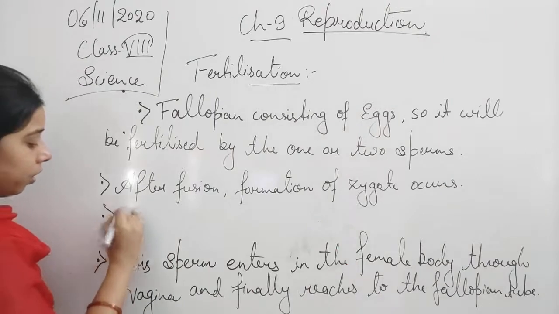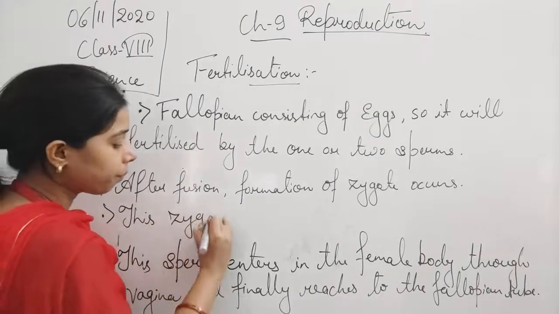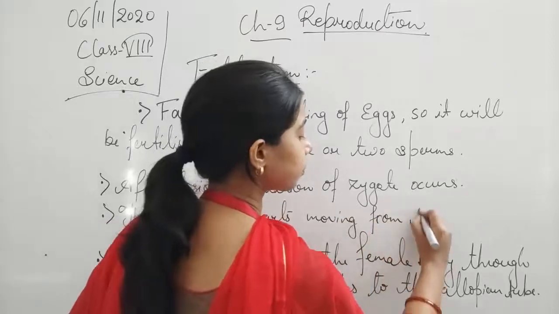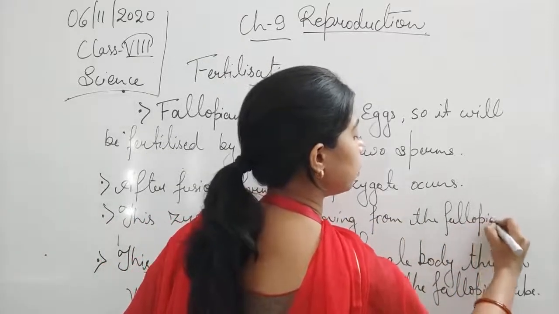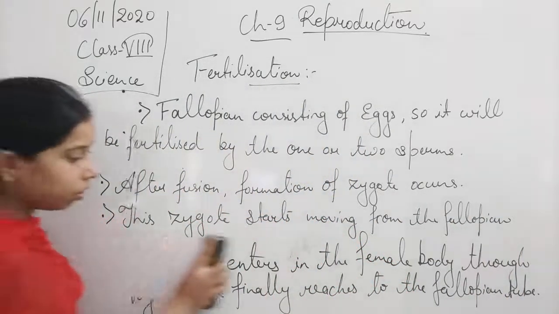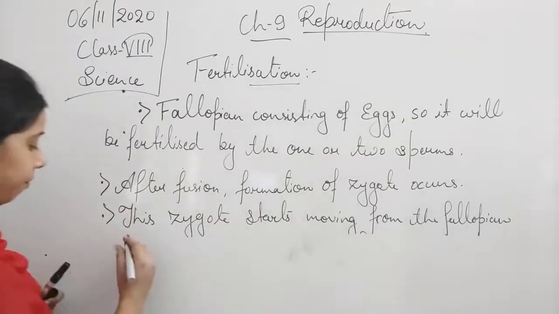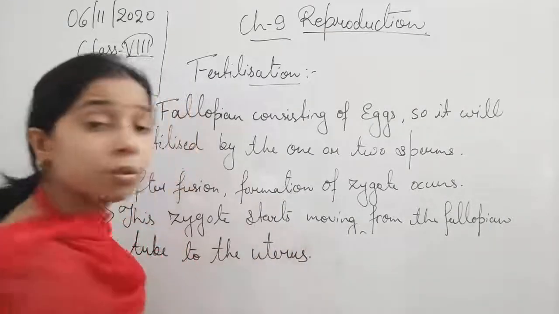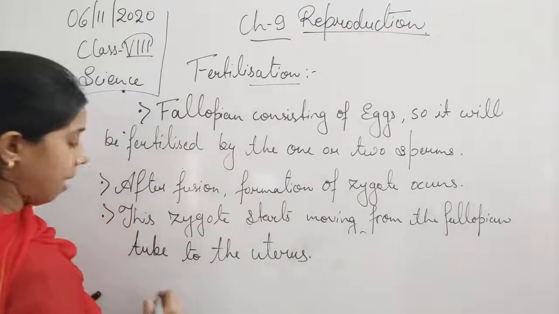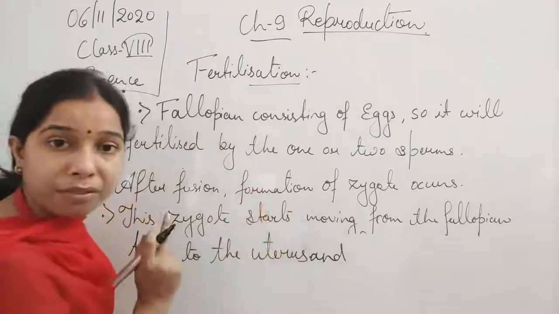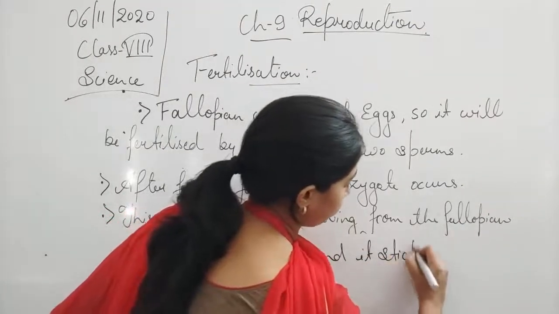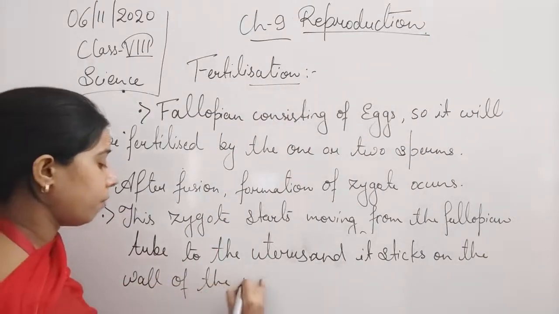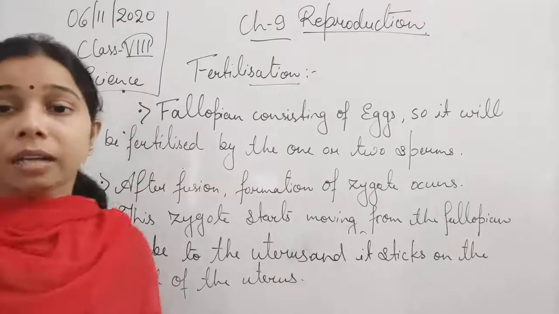Okay. Now, this zygote starts moving from the fallopian tube to the uterus, and it sticks on the wall of the uterus.